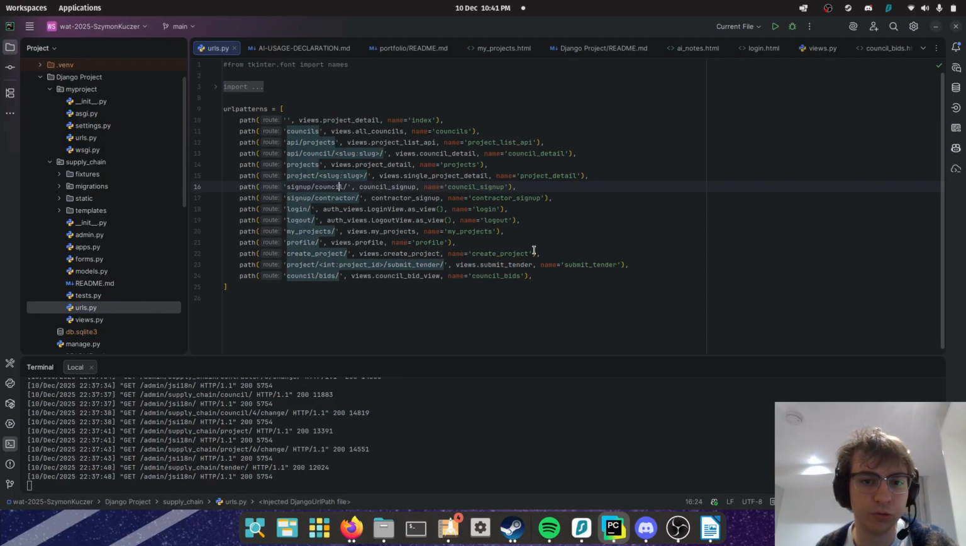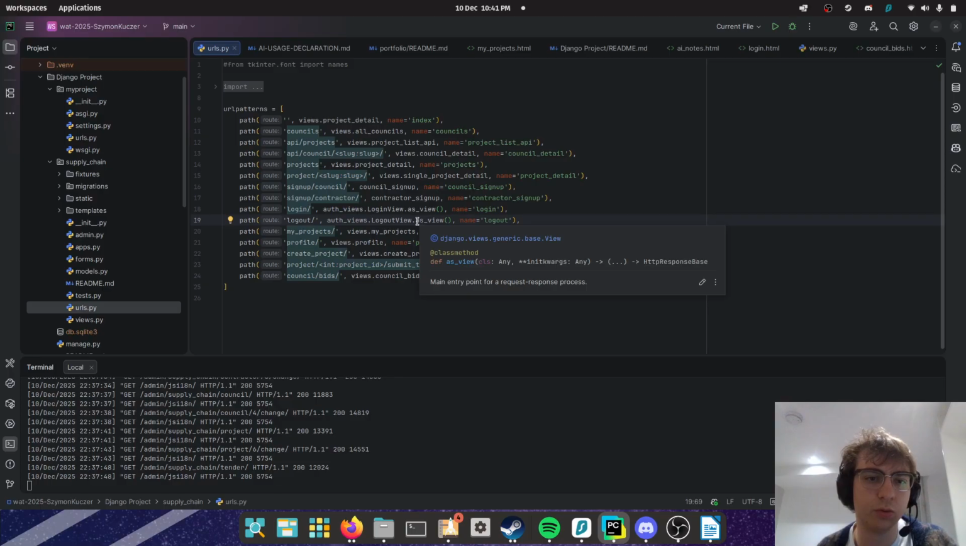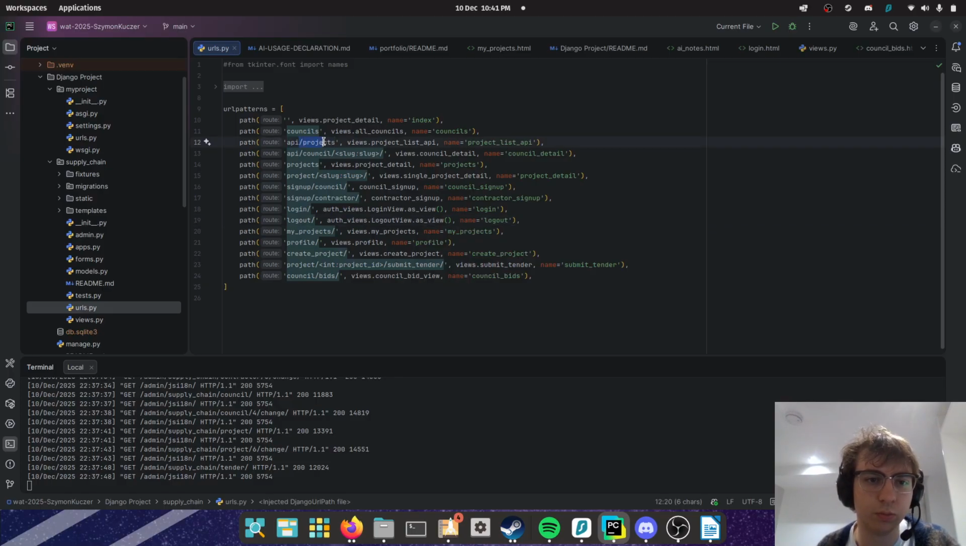And then URLs. You can see here all of the URLs for everything. So we go on to view all the councils, all the projects. Then a specific council. That's API projects, not all the projects. That's for an API call that doesn't actually work. Then we've got view all projects, view a specific project, sign up for a council, sign up for a contractor, log in, log out, my projects, profile, create project, project ID, submit tender. So that's for a tender submission for a project, and then council bids.